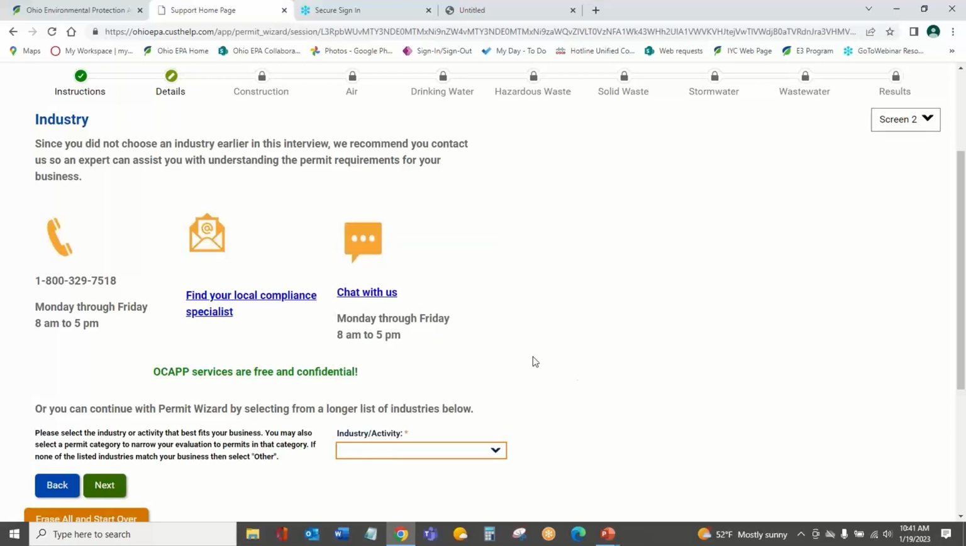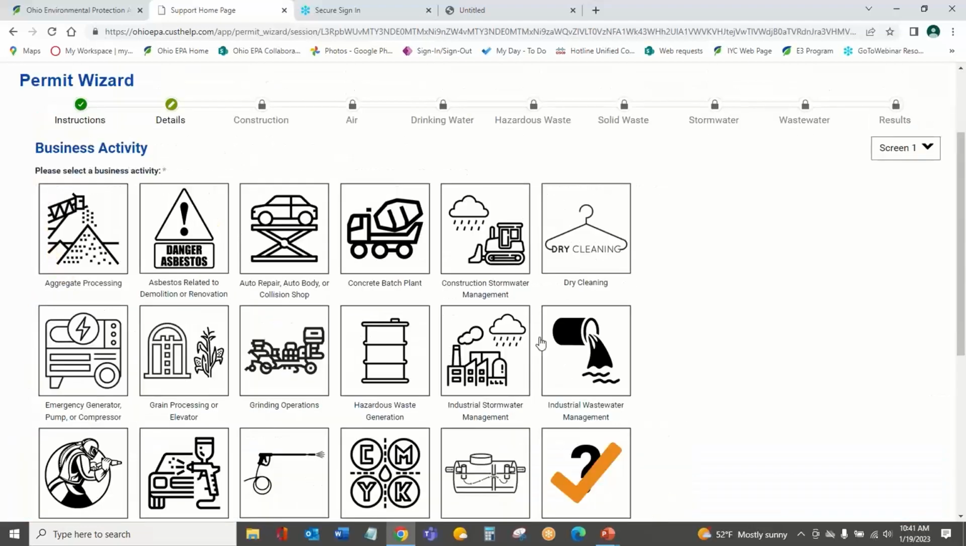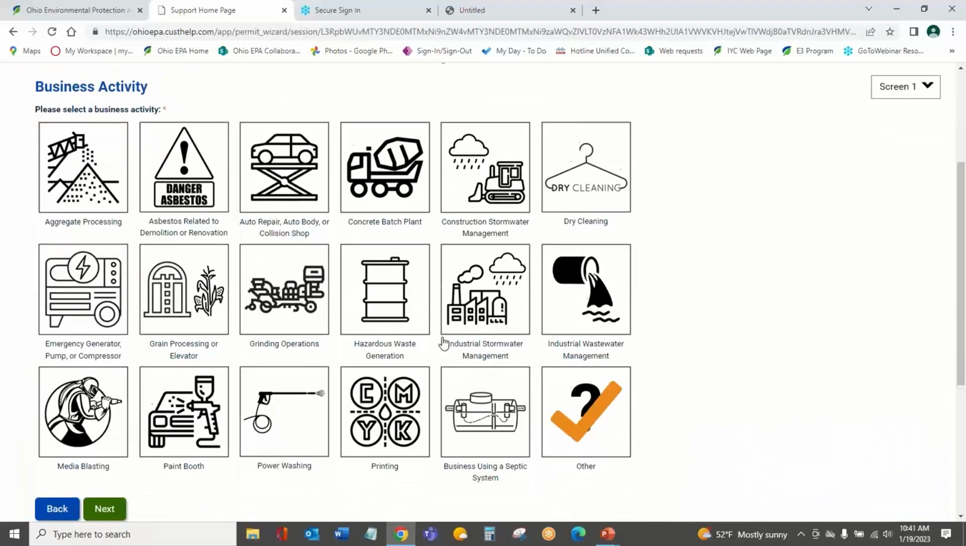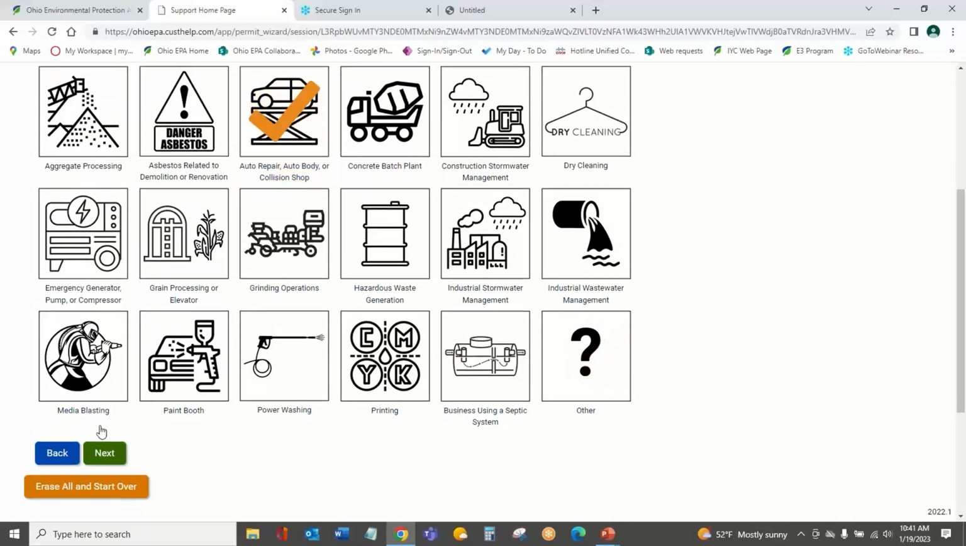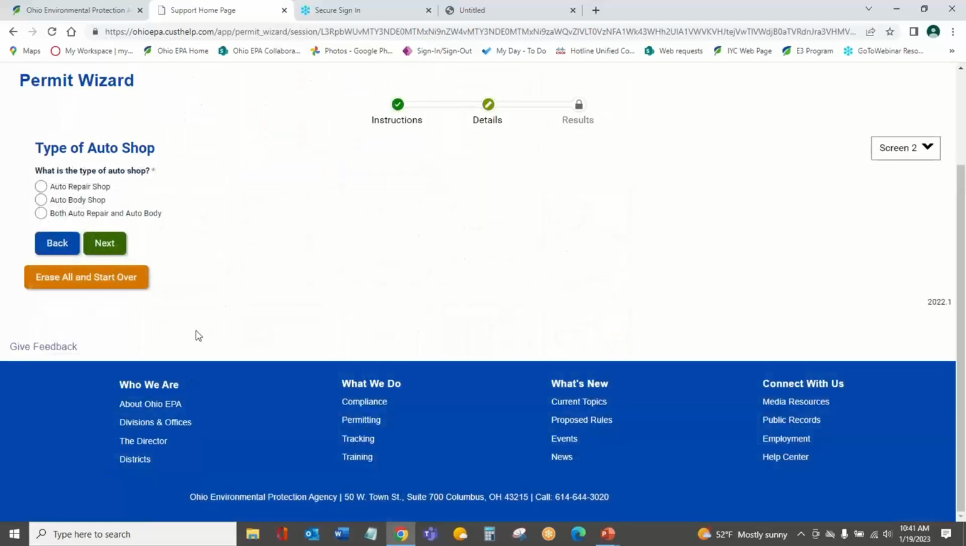But there are other activities here that you can evaluate for. We're going to go back. So the Other button does exist. Another thing I do want to mention too is let's do auto repair, auto body and collision. Today we're going to have an auto body shop.